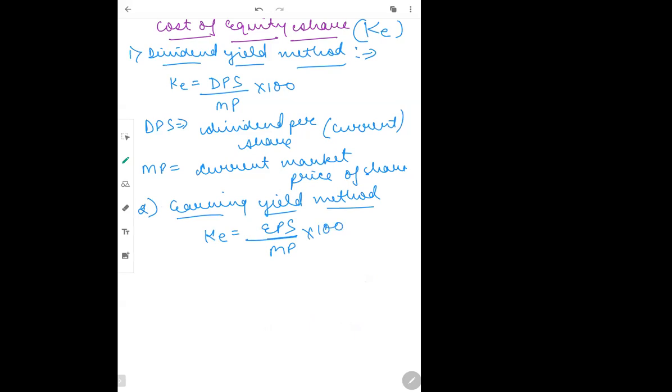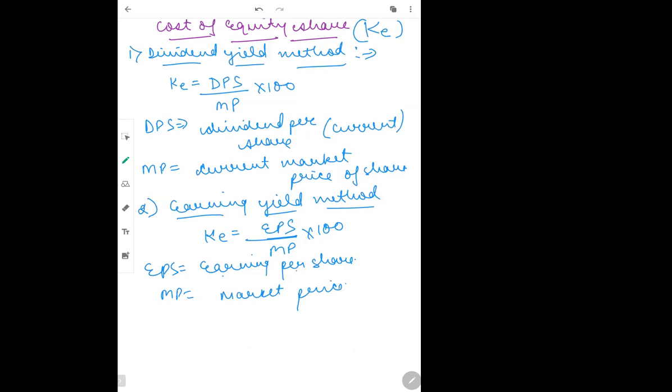Now EPS stands for earnings per share, and MP again stands for current market price of share. Is that fine? These are the two methods which we have done.